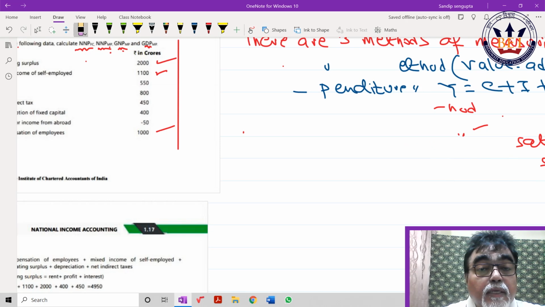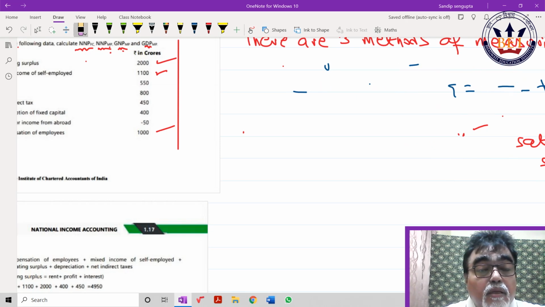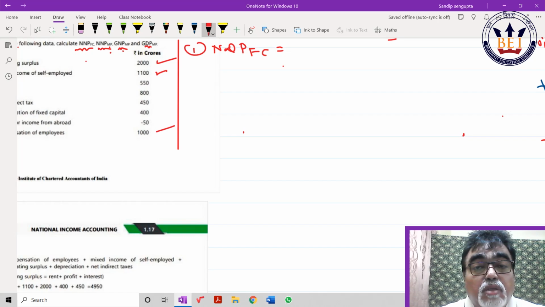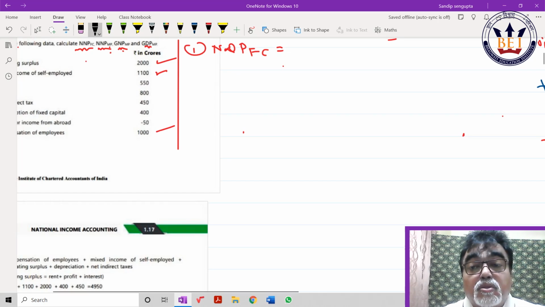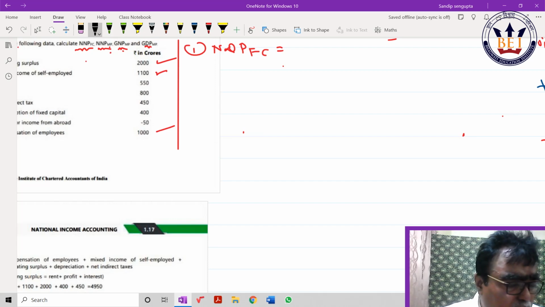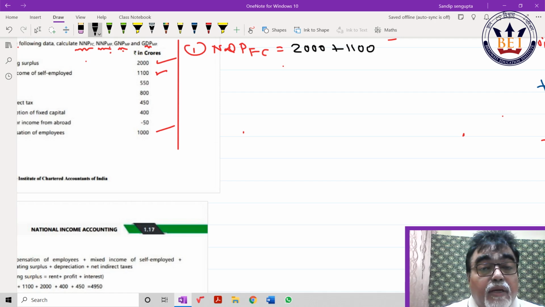First, NDPFC is the summation of these three: compensation of employees, operating surplus, mixed income. So 2000 plus 1100 plus 1000. How much is it coming? 4100. Simple calculation, just a clerical job. NDPFC has come out, right?